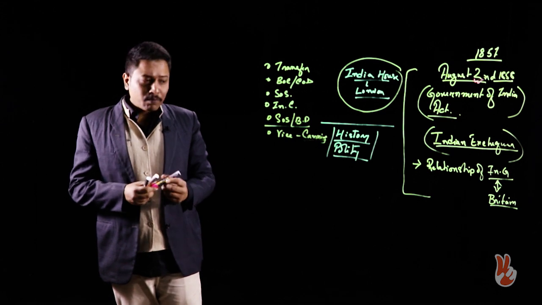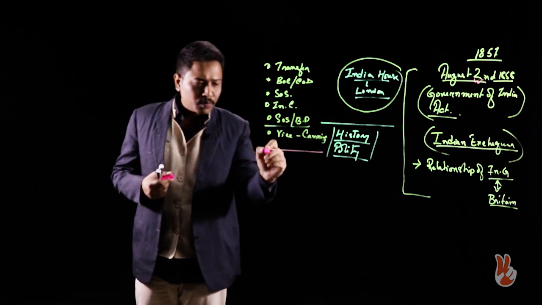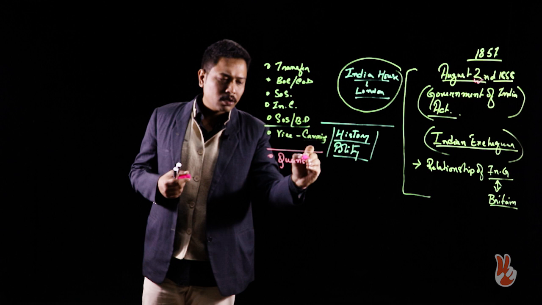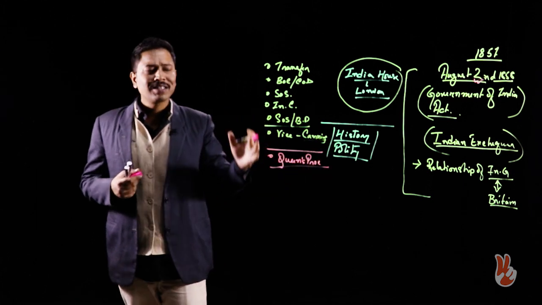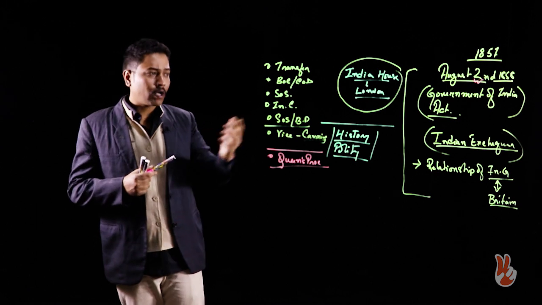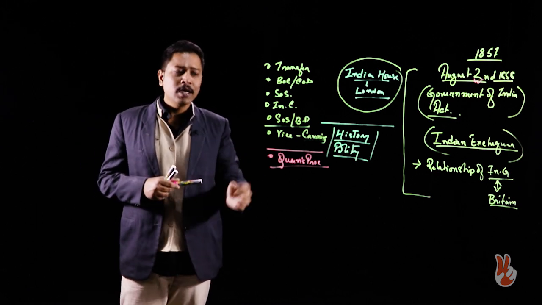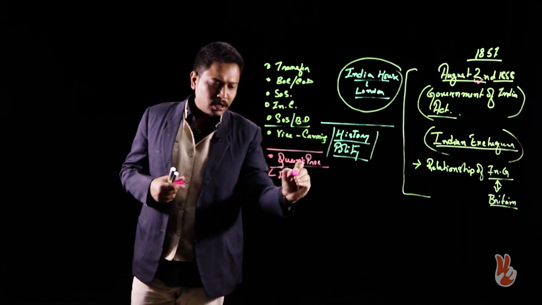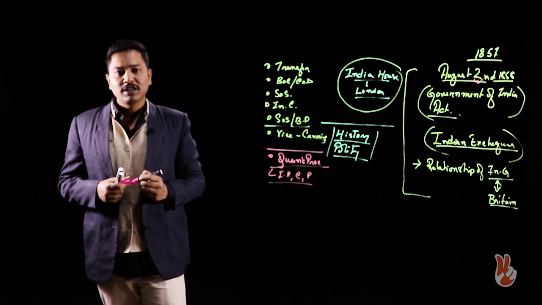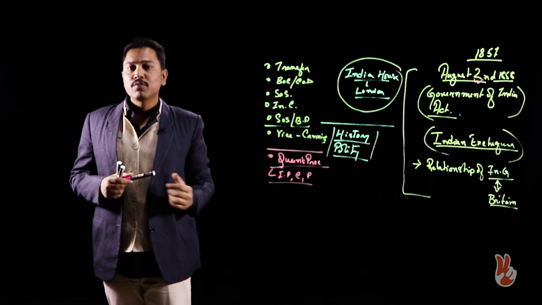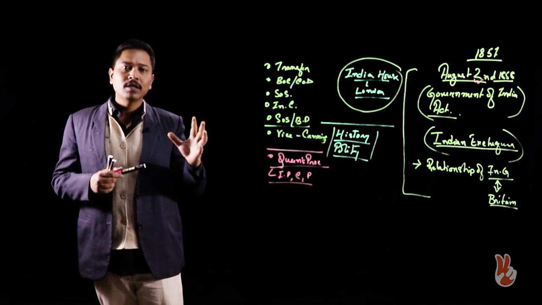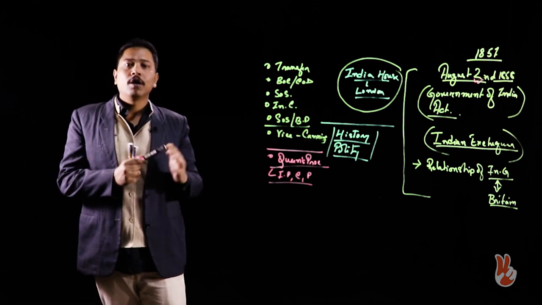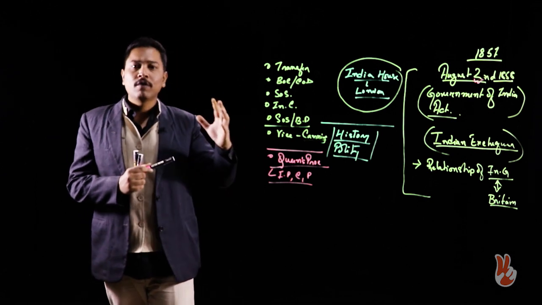One more thing before I leave, just a brief point about the Queen's Proclamation, which was made some months after the institution of the Government of India Act of 1858. It was a proclamation made by the British Queen to the Indian princes, Indian chiefs, and the people of India in general. In it, the basic fundamental responsibilities and changes that the British government would from then on bring in India are elaborated.